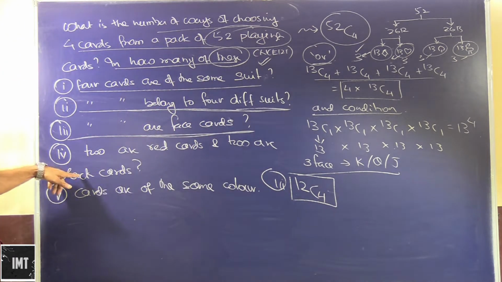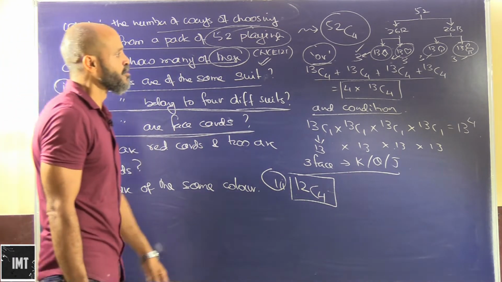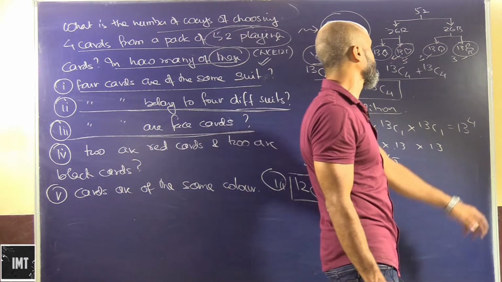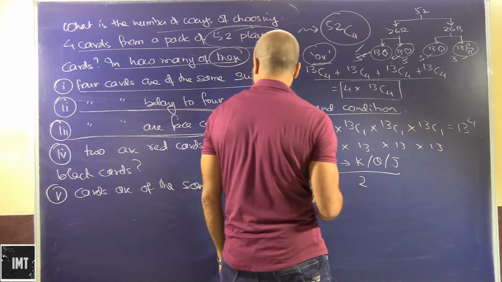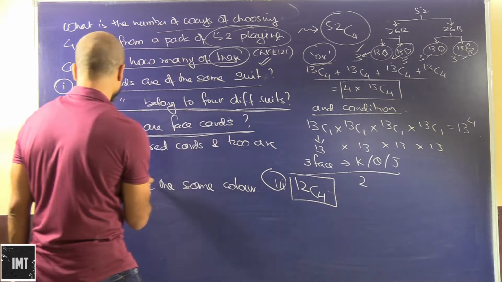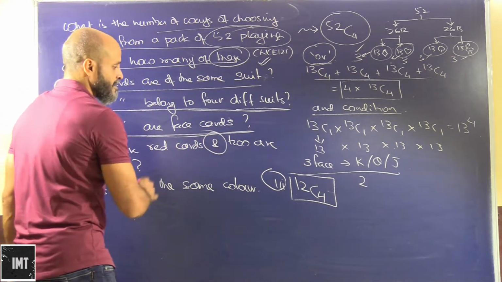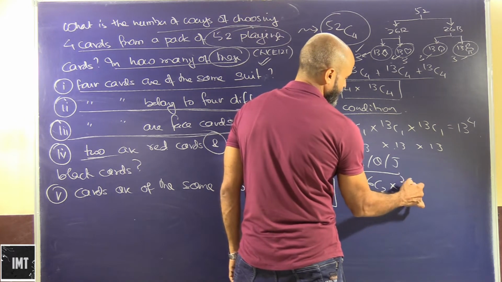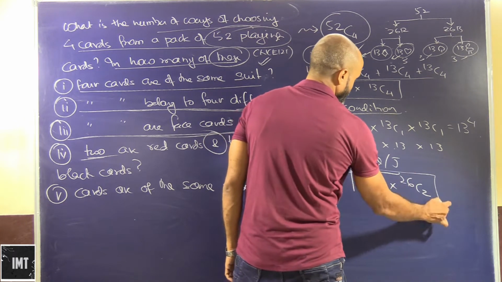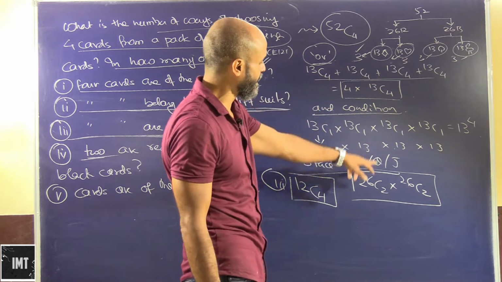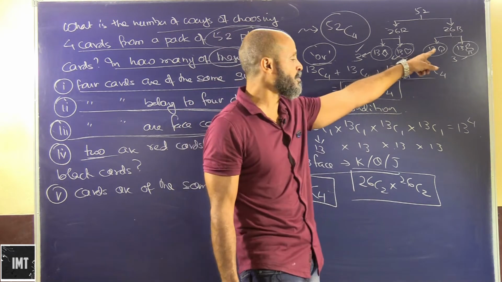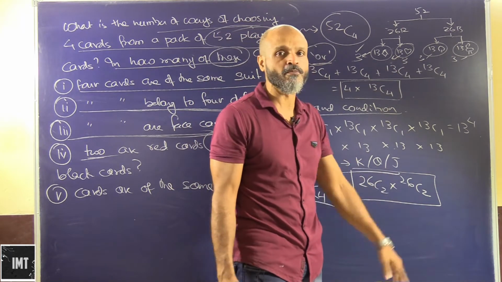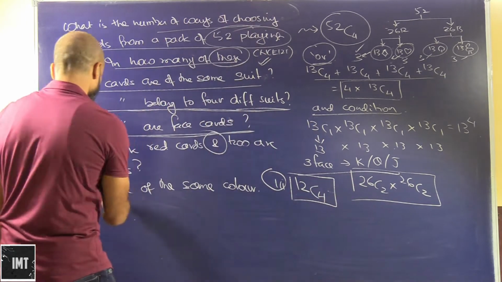2 cards are red cards and 2 cards are black cards. So again this has an AND condition to it. AND means multiplication. So 26C2 into 26C2. From 26 red cards we have to select 2 cards, and from 26 black cards we have to select 2 black cards. So this will be the multiplication here.